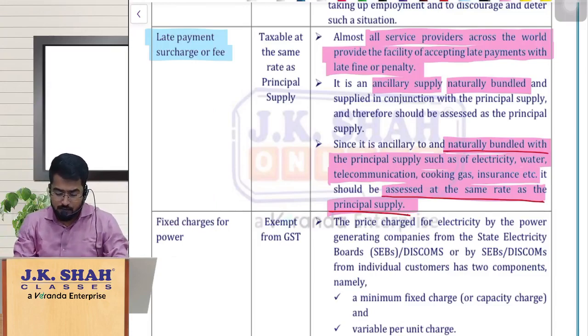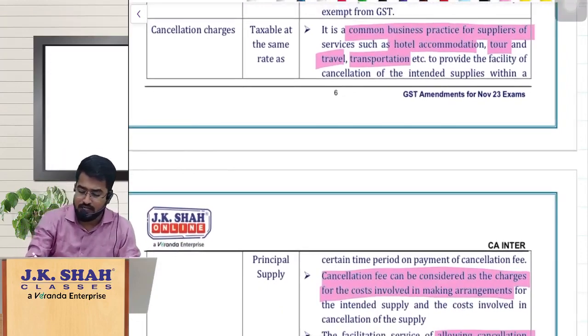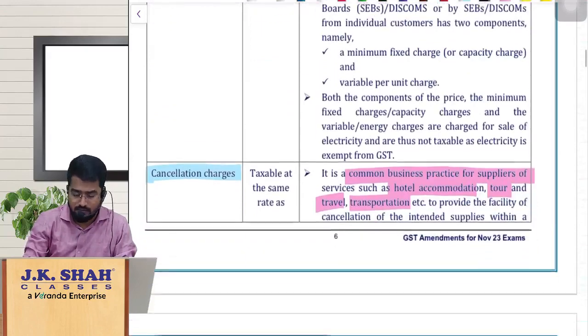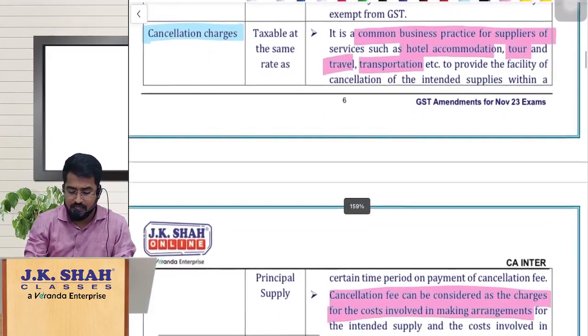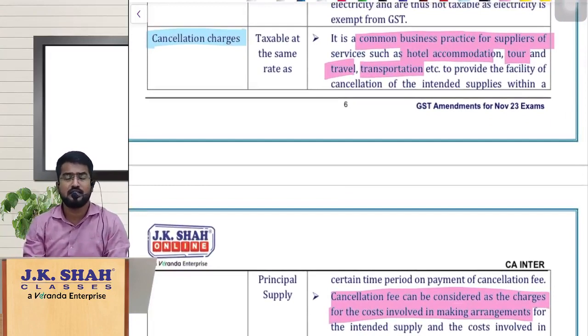The same logic applies even here regarding cancellation charges. There is one item called cancellation charges. I know I left one point here, fixed charges for power. I will come back to that. But understand this cancellation charges. Similar to that late payment surcharge or fees, that point was all about suppliers giving their customers the time limit to pay the amount. Even though you are paying late, it is fine, but pay me some interest. So that is what that point was all about.